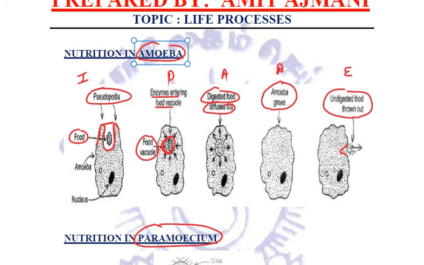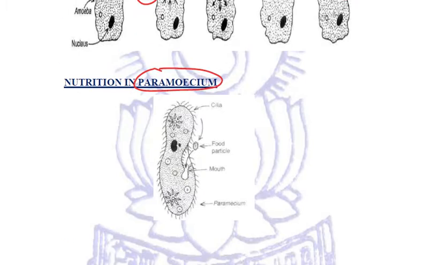Exactly the same process of nutrition occurs in this unicellular organism called paramecium. The only difference between amoeba and paramecium is that in amoeba, because of pseudopodia, it can engulf the food from any particular place, but in paramecium, this food particle is engulfed from a particular opening which may be called the mouth of paramecium.